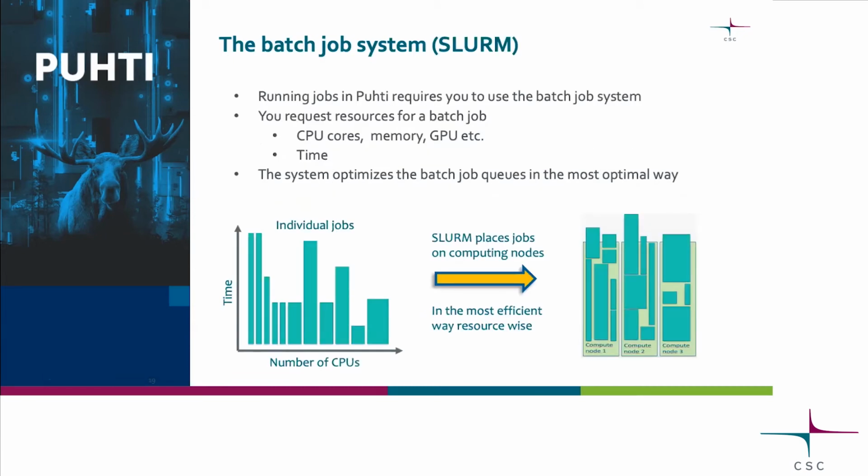Like I mentioned briefly before, Puhti is not a normal kind of computer. You have a queue. You have to queue for your jobs. There are hundreds of researchers submitting jobs all the time, and there has to be a system that is managing all of those in the most efficient way. This batch job system is doing just that, and it's called Slurm, which we have and plenty of other supercomputers have.